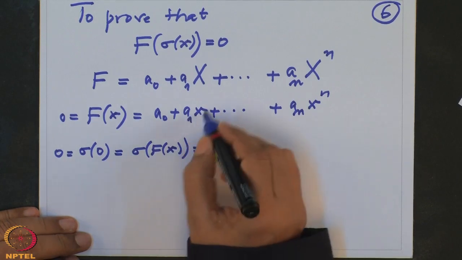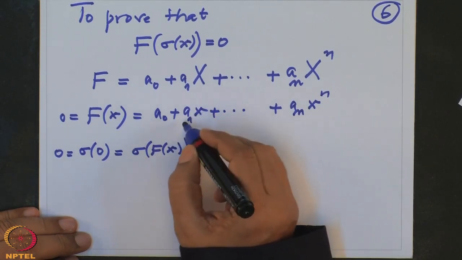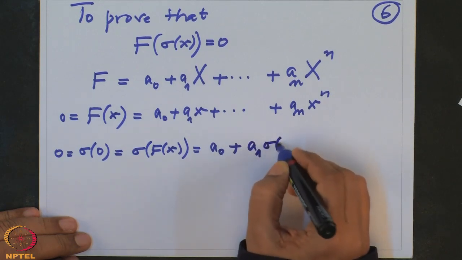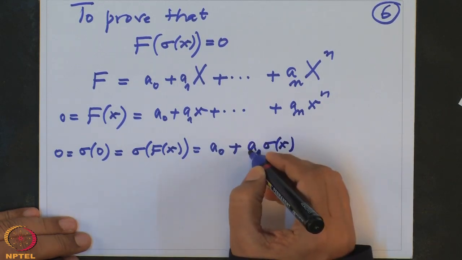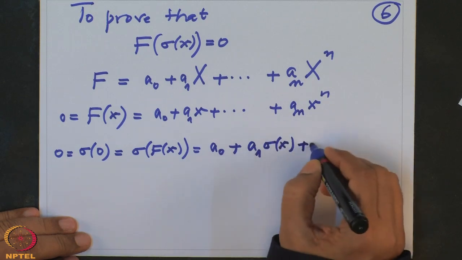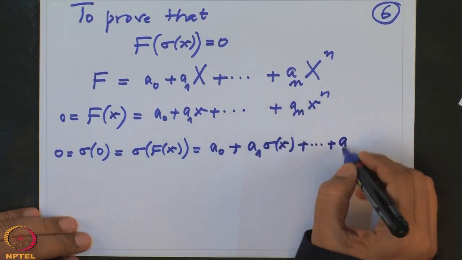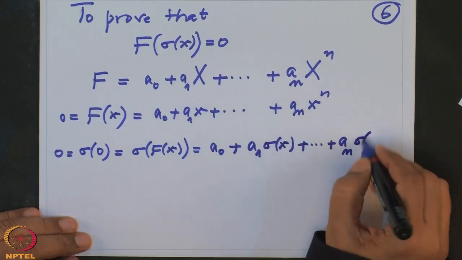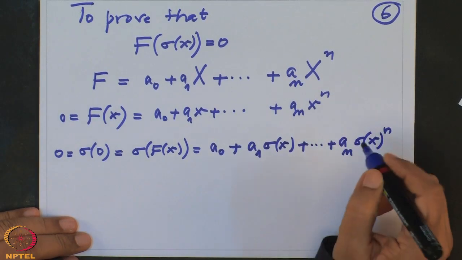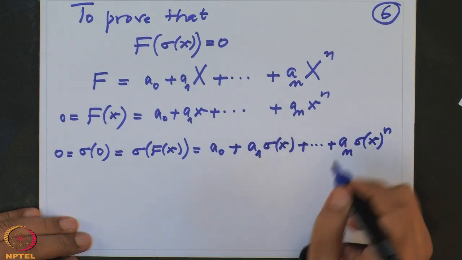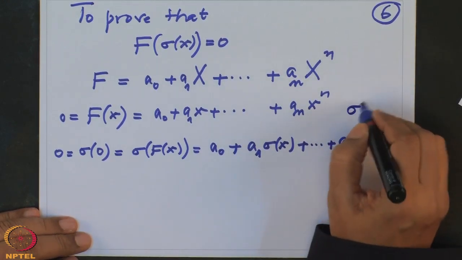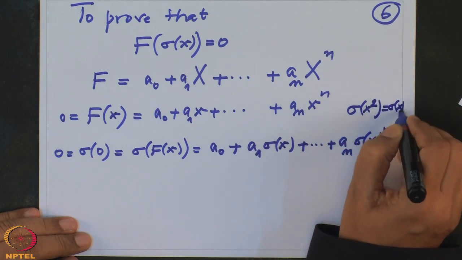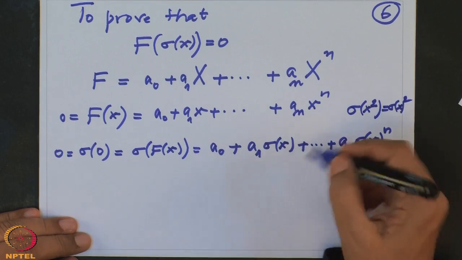The next one is sigma of a1 x, but a1 will come out because sigma is K-linear. So this is a1 sigma x, and so on. The last term, an will come out, and sigma x I will repeatedly take out. So this is nothing but sigma x to the power n. That is because it respects multiplication. So we have used repeatedly that sigma of x squared equals sigma x whole squared. We have used this again and again.